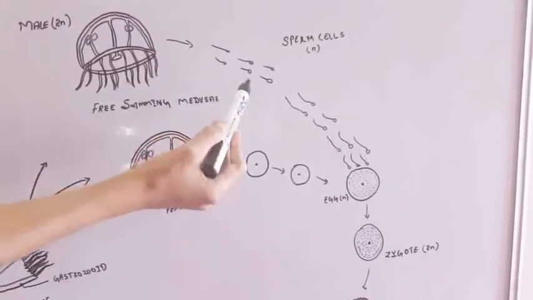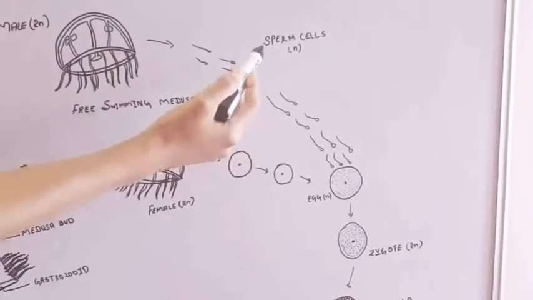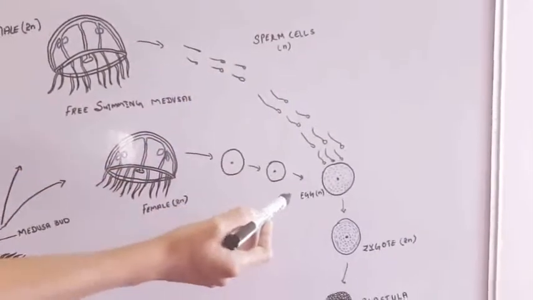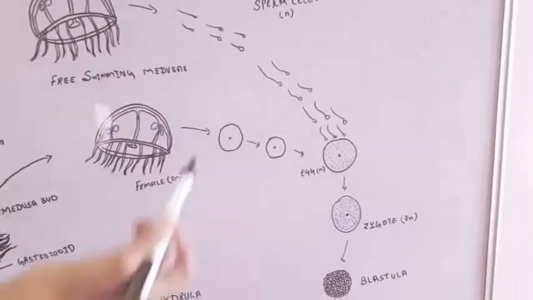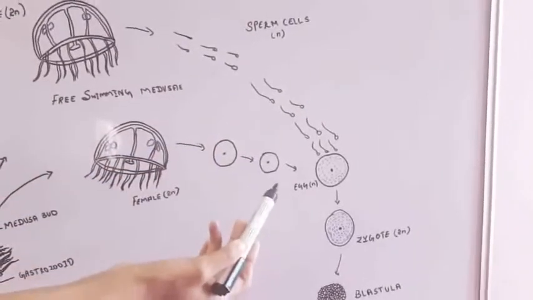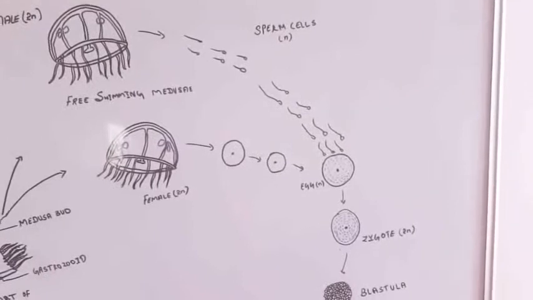Then the sperm cells and egg fuse. When the male gamete and female gamete fuse, they develop into a zygote.